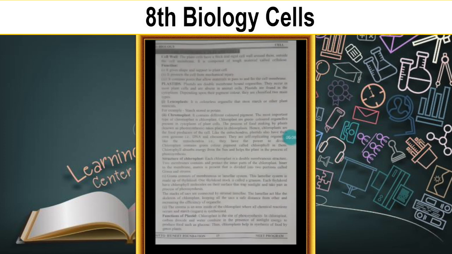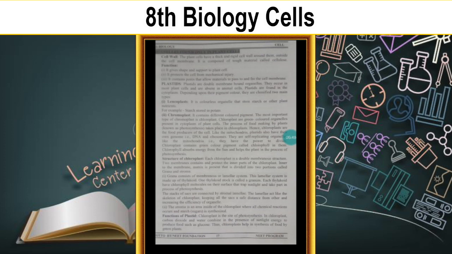And next, plastids. Plastids are of different types, whereas here they have mentioned only three: leucoplast, chromoplast and chloroplast. Plastids mostly have a double membranous structure. They have a double layer, whether leucoplast, chromoplast or chloroplast. They are double membranous organelles. They occur in most plant cells only.